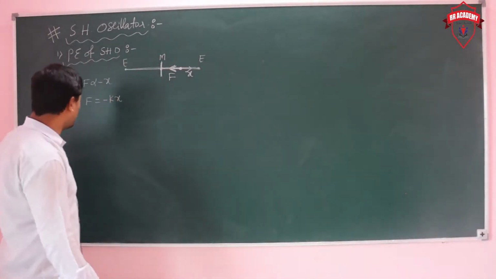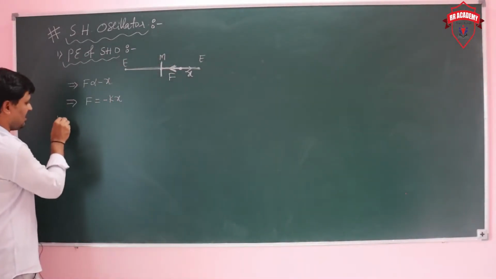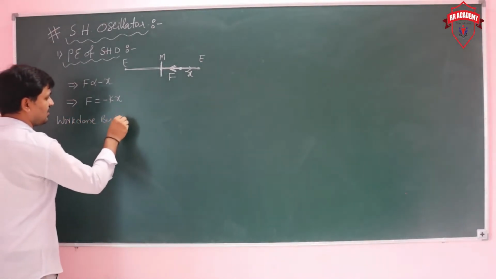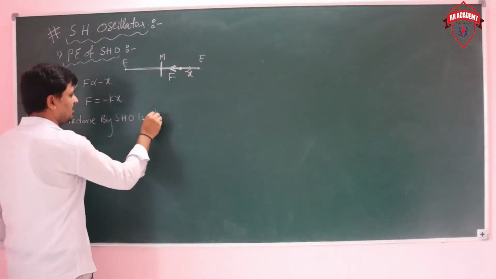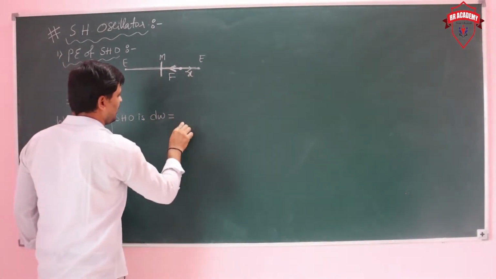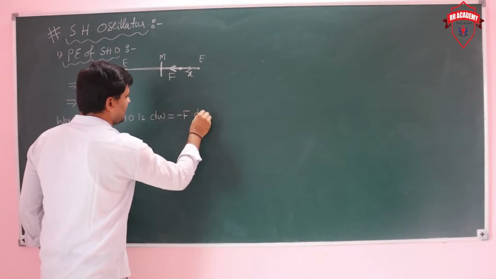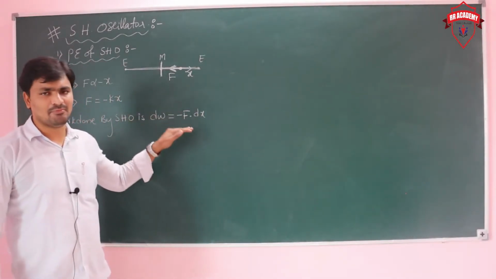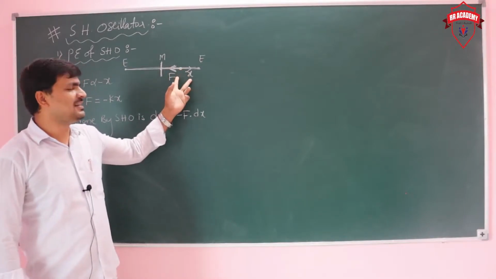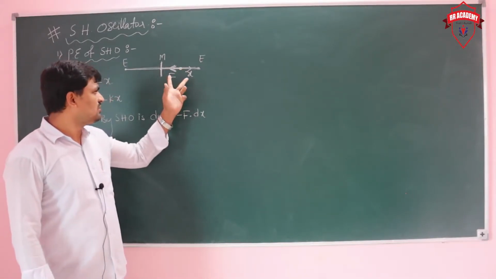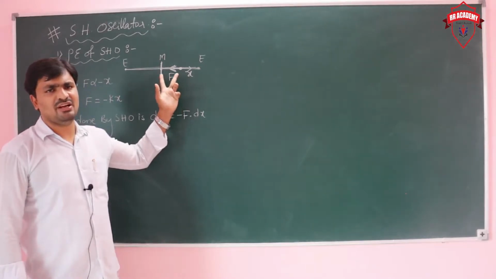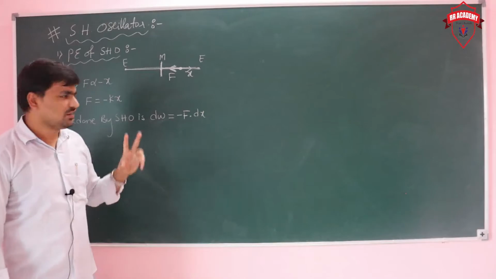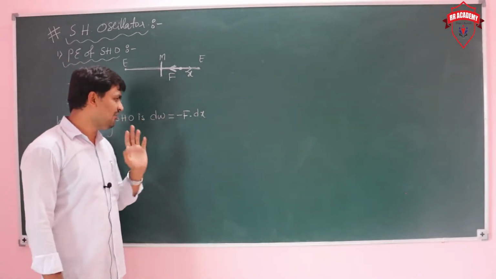So the work done by the simple harmonic oscillator is dW equals minus F dx. Why minus F? The minus represents that force and displacement are in opposite directions, which gives negative work.